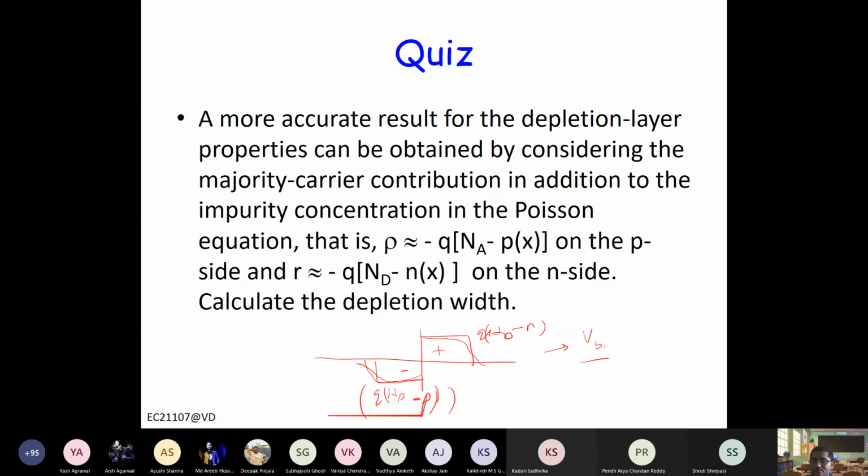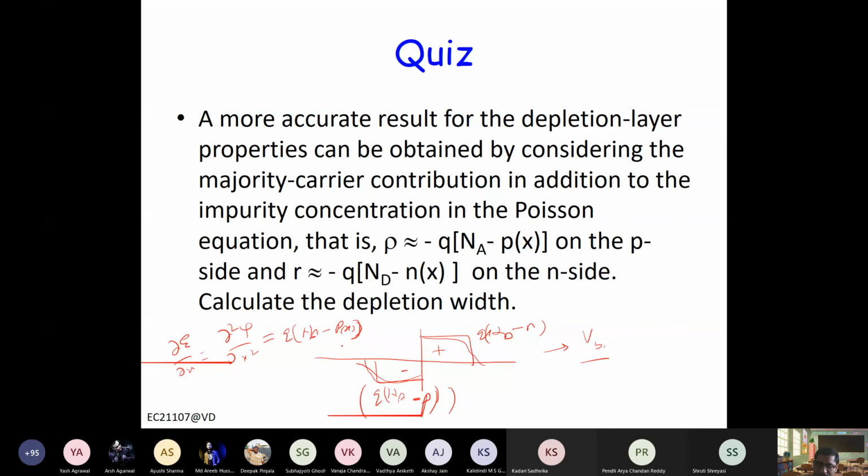Now let me give you the derivative, d by dx, or you can write d2 psi by dx square, right? Will be rho, right? Q times Na minus P for the P side, and Nd minus N for the N side, right?